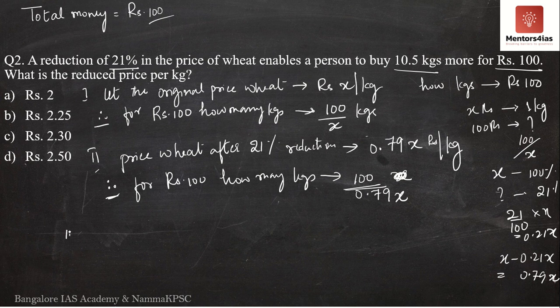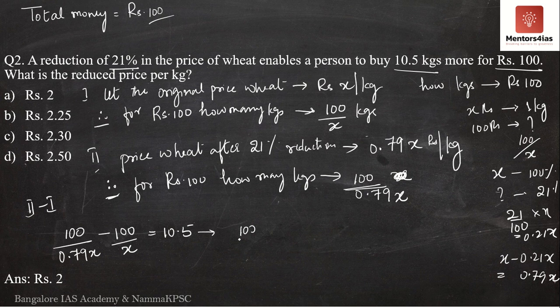Then 2 minus 1, meaning 100 divided by 0.79X minus 100 divided by X should be equal to 10.5 kgs. The difference between them is equal to 10.5 kgs. So now I will take 100 by X common out.